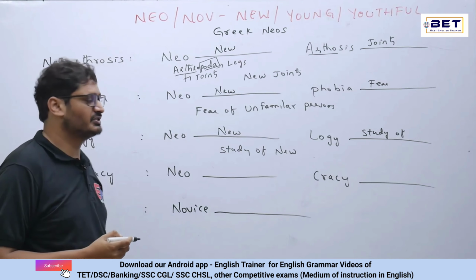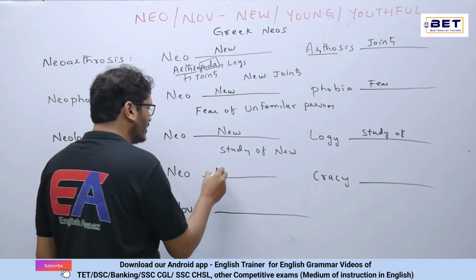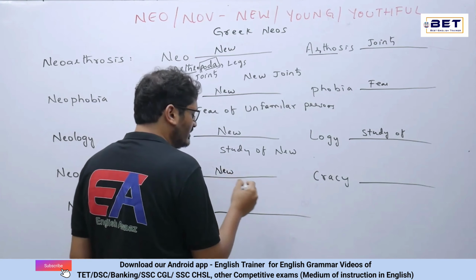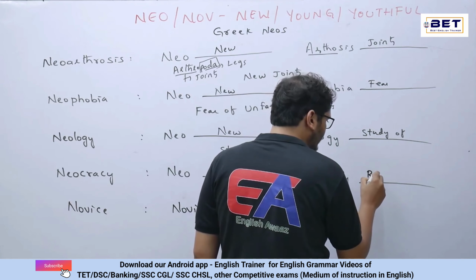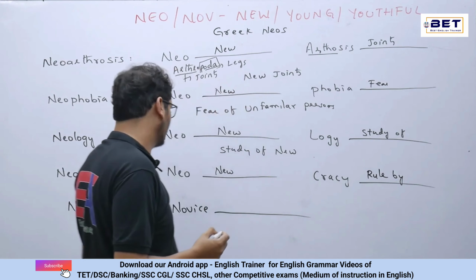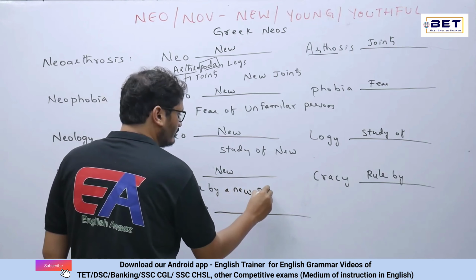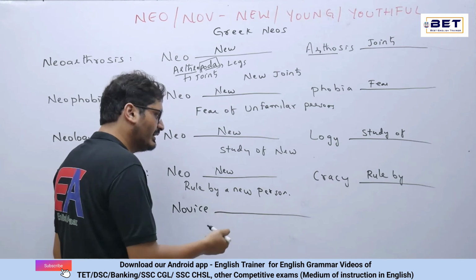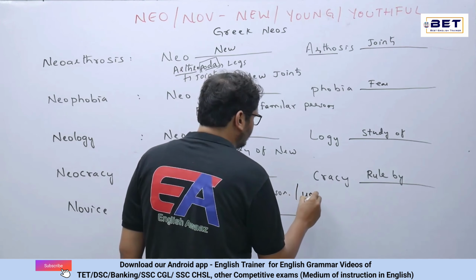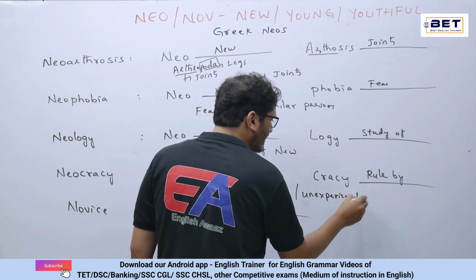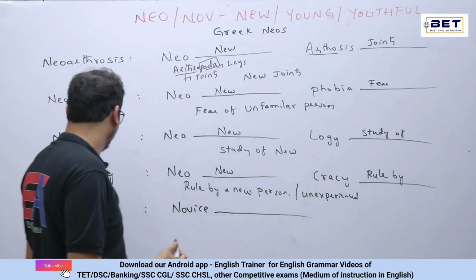Next we have neocracy. Now what is this neocracy? We all know neo is altogether new and cracy is the rule by. So rule by a new person. Okay, rule by a new person. So we can say it as an inexperienced person. Rule by an inexperienced person can be the neocracy.